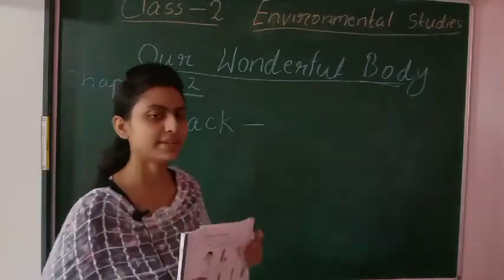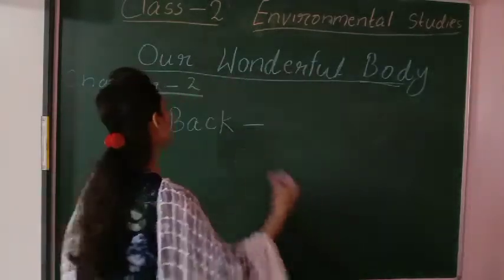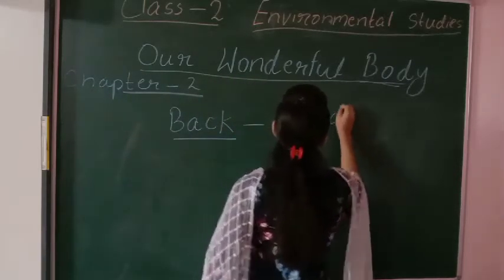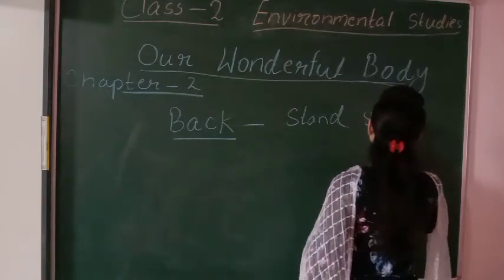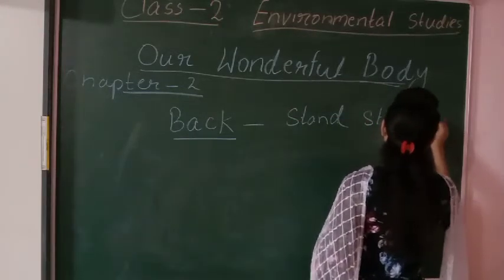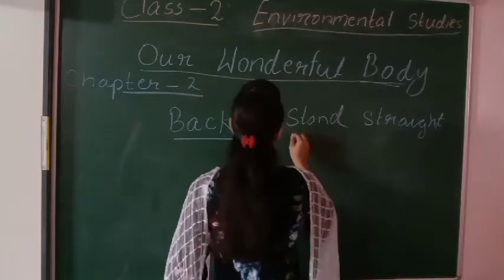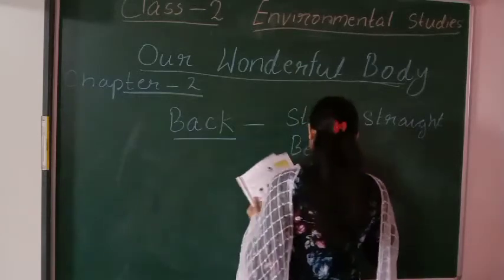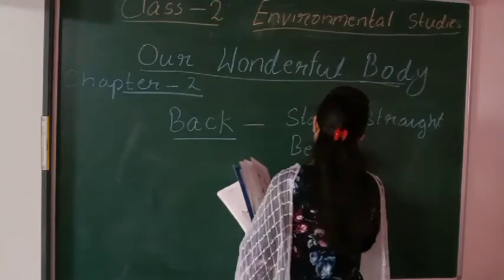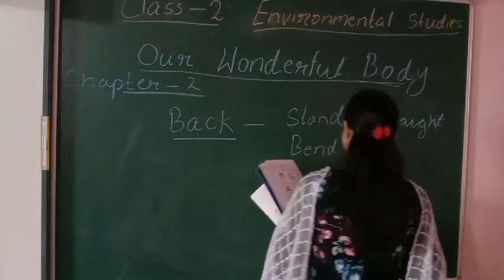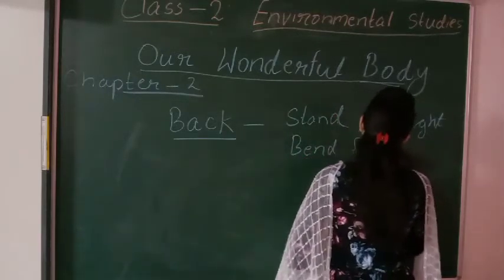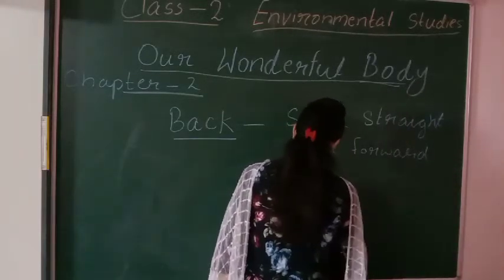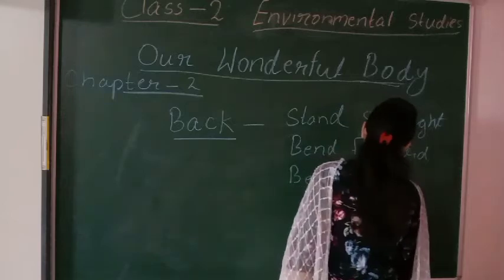Now after that we have discussed the use of back. Its uses were to stand straight, bend forward and to bend backward.